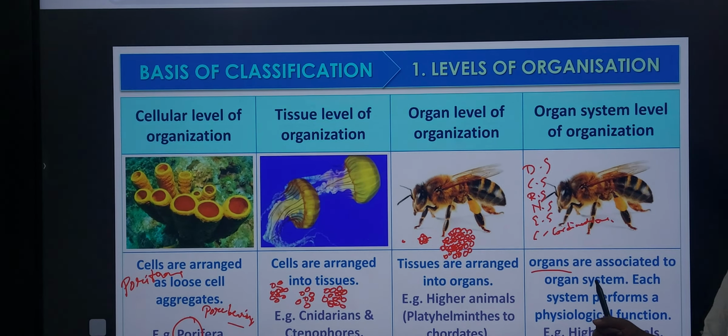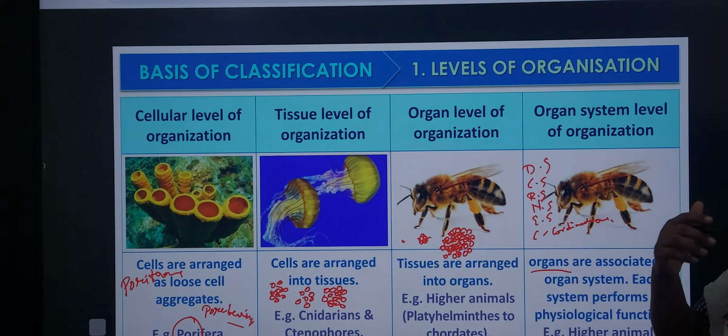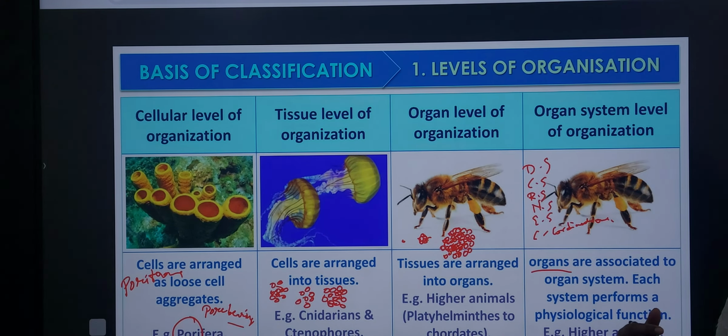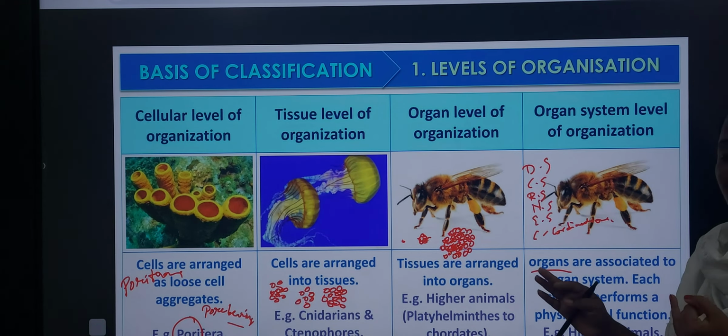What do these organ systems help with? They help in the physiological functions. You know very well, in our body one system helps in one function: the digestive system helps for digestion, the excretory system helps for excretion. So, these are the basics of the classification.